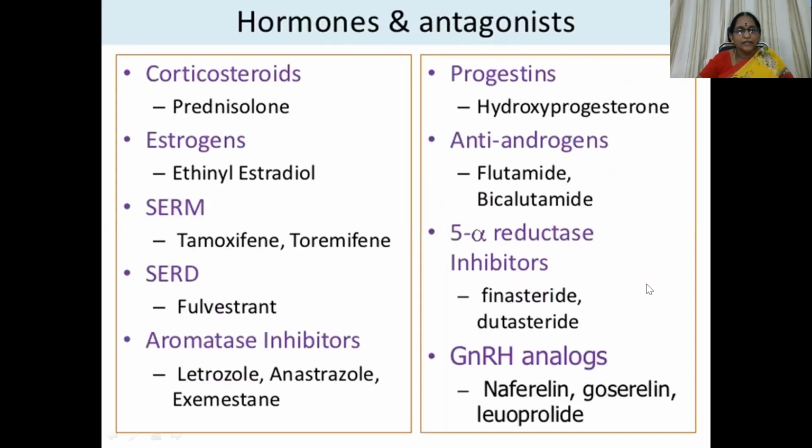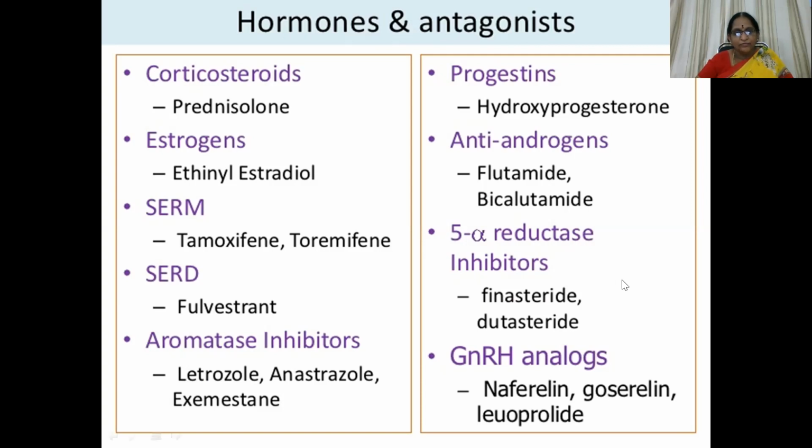Then hormones and antagonists, that is the corticosteroids like prednisolone, and estrogens like ethinyl estradiol, and selective estrogen receptor modulators like tamoxifen, and selective estrogen receptor down regulators like fulvestrant, and the aromatase inhibitors like letrozole, anastrozole, and exemestane, and then the progestins, that is hydroxyprogesterone, and anti-androgens, which include flutamide and bicalutamide.